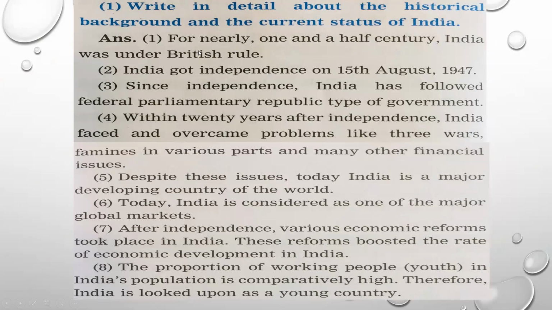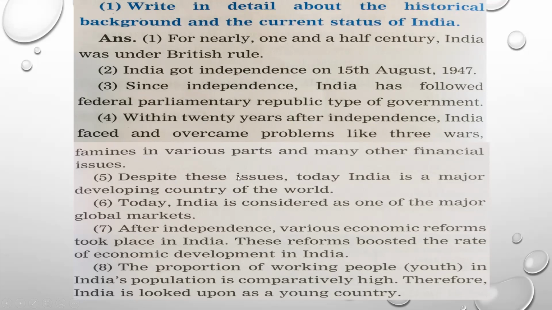For nearly 1.5 centuries, India was under British rule. We know that we got independence on 15th August 1947. Till then the Britishers were ruling India. Since independence, India has followed the federal parliamentary republic type of government. Within 20 years after independence, India faced and tried to overcome problems like 3 wars, plus famines as well as a number of financial issues. All these are the problems which India has faced in the past.